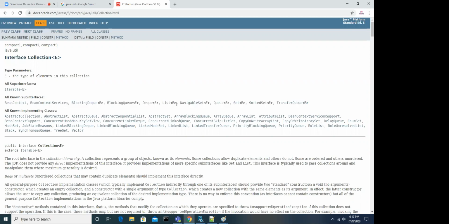But don't worry, because all are similar under list or set only; queue is also there. These are all indirectly related. The main sub interfaces of collection are list and set. These are the two things we are discussing, but the remaining ones we will also cover.